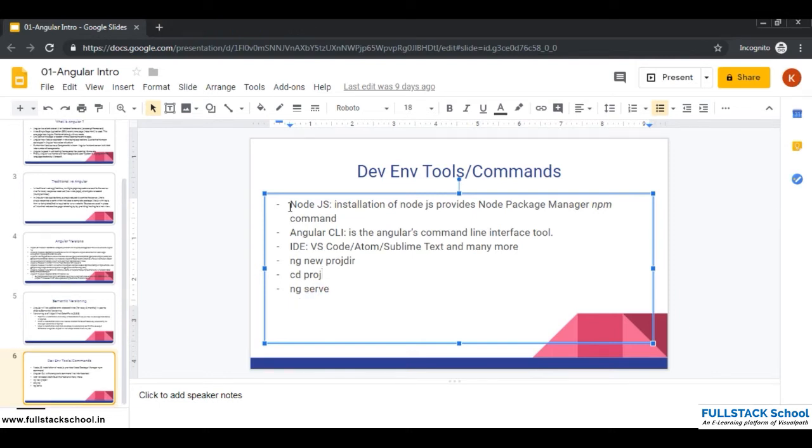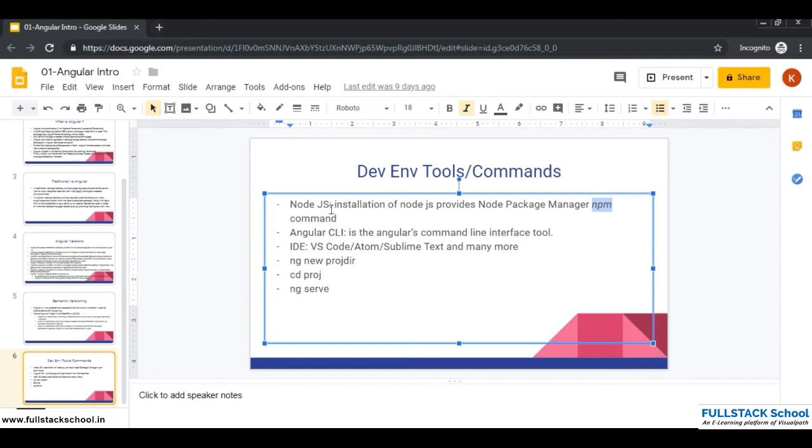And to have an environment for an Angular project, we need these steps to be followed. And the first one is Node.js. Installation of Node.js provides Node Package Manager, NPM, and we need NPM to maintain the packages that are required for a project. So NPM, Node Package Manager, takes care of having all the packages installed in our project.